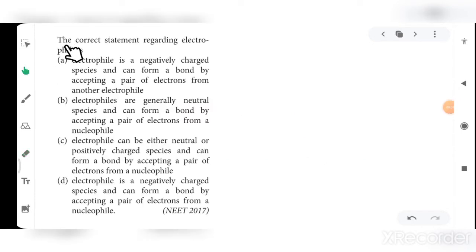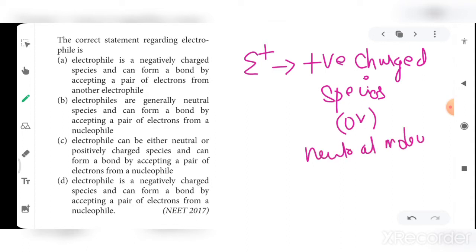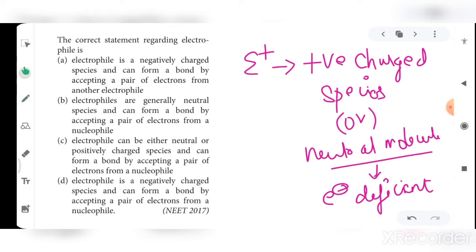The first question is: the correct statement regarding electrophile is. Okay, so they have asked you the correct statement regarding electrophile. So what are electrophiles? Electrophiles are either positively charged species or neutral molecules which are electron deficient in nature. So by seeing the options we can find out the correct statement.